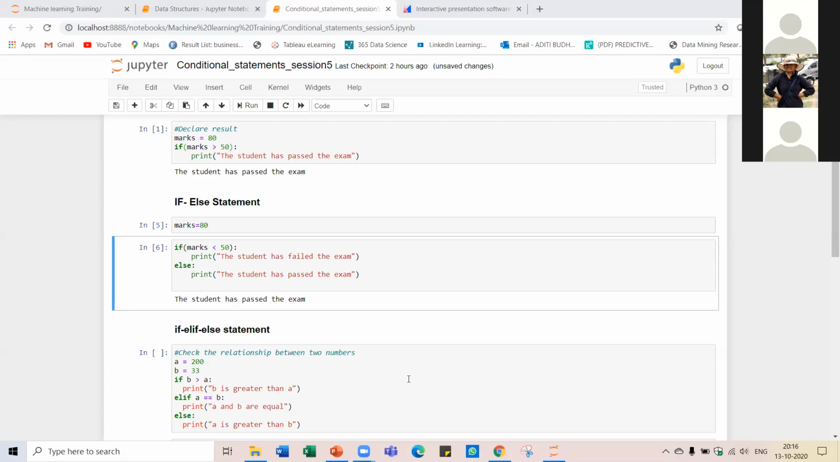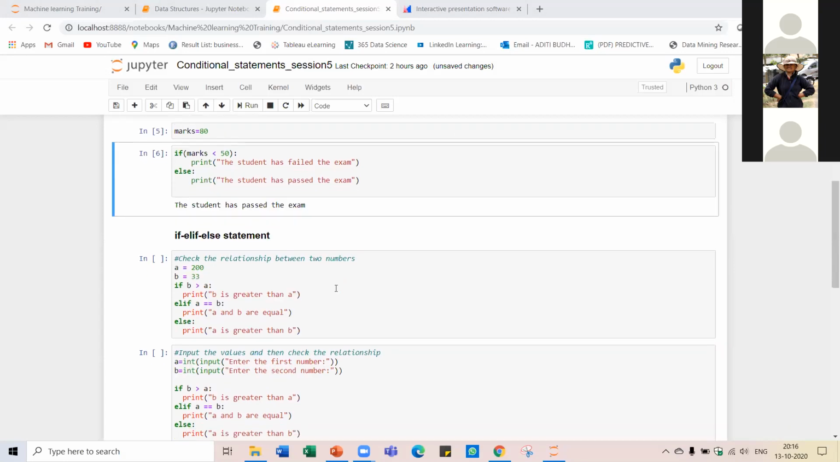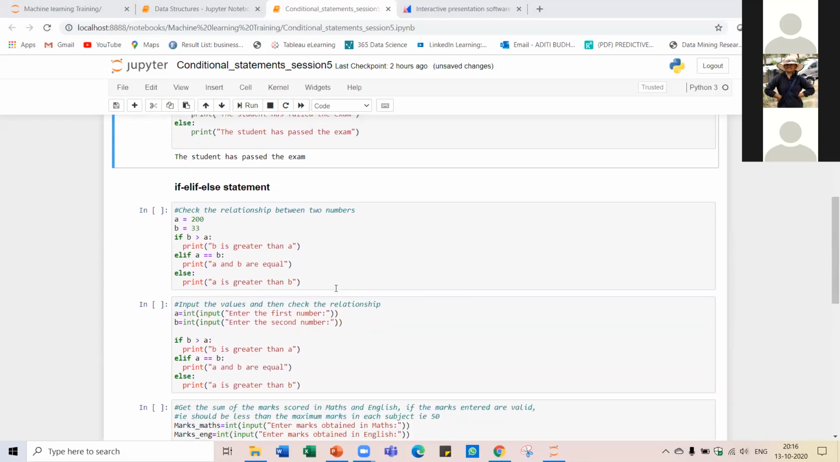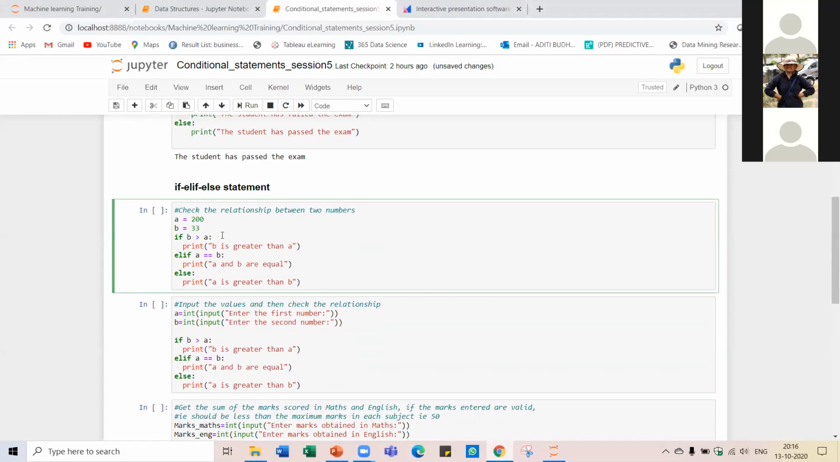Okay, so let's move forward. Then we have the if elif else statement. We use the if elif else statement when we want to test more than one condition, just like what we discussed. So here we have, let's say, two numbers, and we want to check the relationship between them, that is whether A is greater than B or B is greater than A, or if both of them are equal.